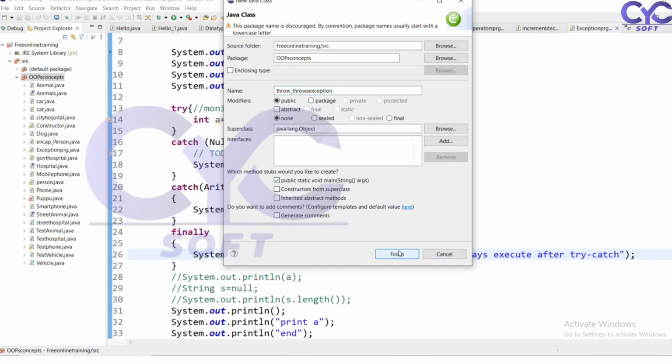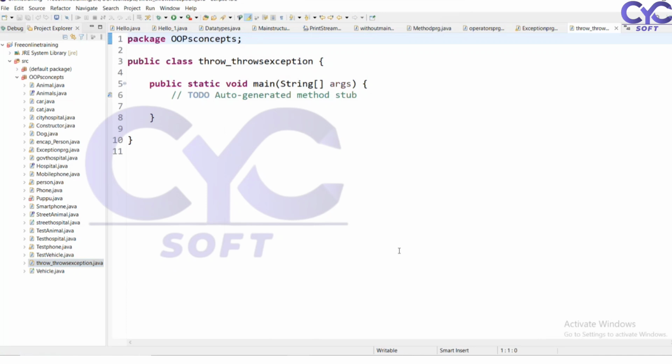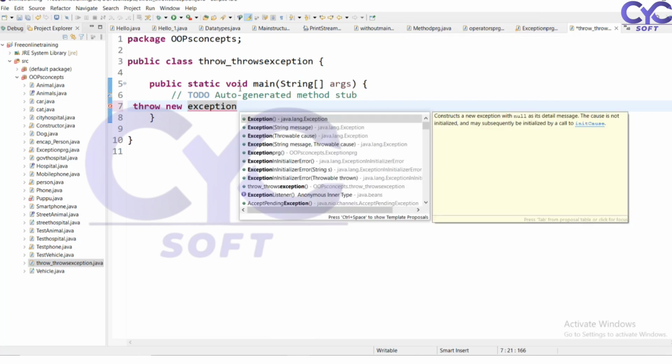So here I want to define a single type of exception. How I am going to be defining it means I can write a simple statement which is going to be throwing me the error. Here I just want to throw new exception. What type of exception do you want to throw, with a message, or with the throwable statements, or the exception initialization error?